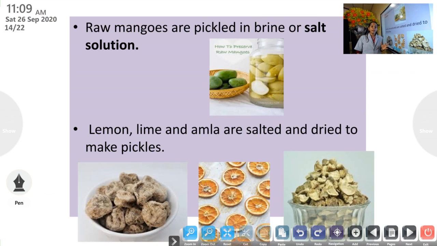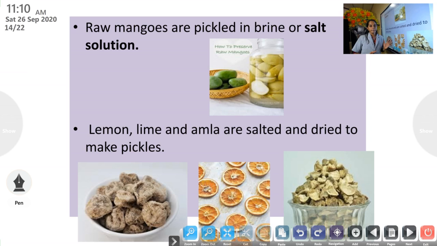Then, do you like raw mangoes that are preserved in salt solution? It's very tasty, no? So raw mangoes are pickled in brine or salt solution. What is brine? Brine is also a salt solution, but the amount of salt is high in brine. So raw mangoes are pickled in brine or salt solution. It is very tasty also.